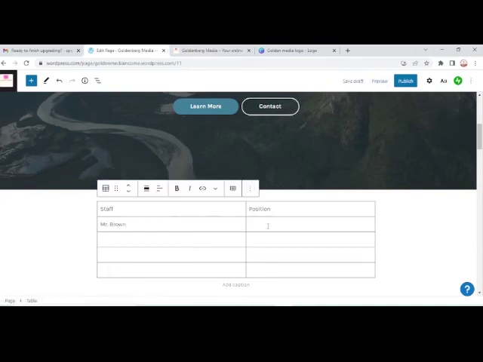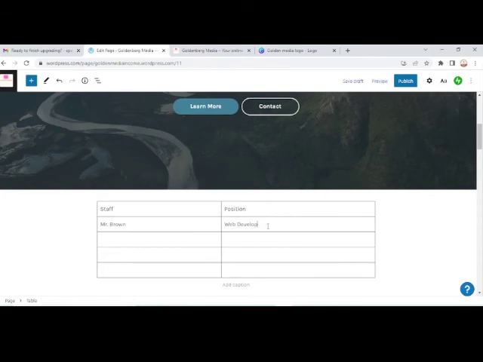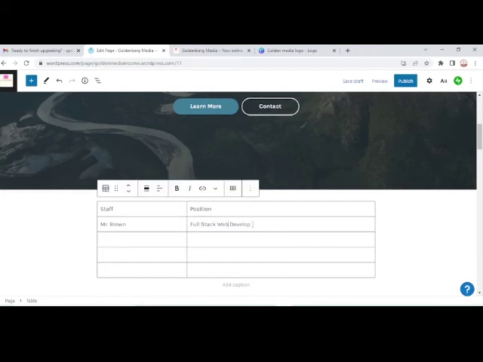He deals with web development. A full stack web developer. Mr. Brown is a full stack web developer.